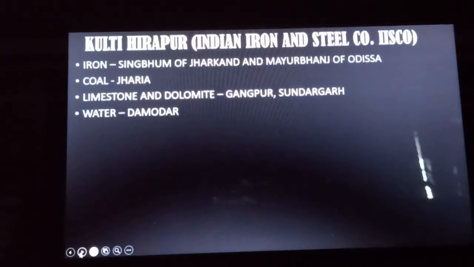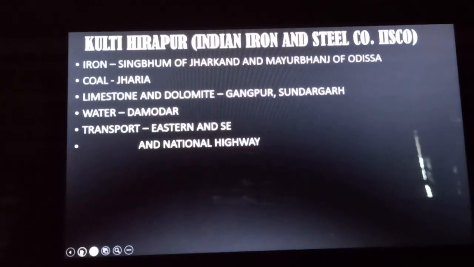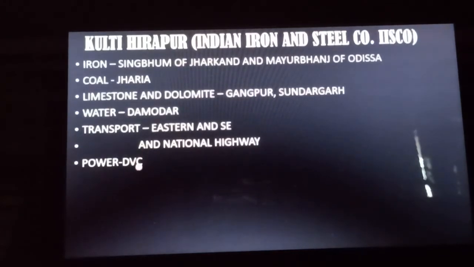Next is the water. The industry is getting its water from the Damodar river, which is located very near to this industry. Next, the transport. This region is well connected via the eastern and southeastern railway and the national highways. Next is the power. Power is required to run the machineries, so electricity is very much required to run the industries. It gets its electricity from the DVC. The full form of DVC is Damodar Valley Corporation. The Damodar Valley Corporation supplies the electricity that is needed to this industry.